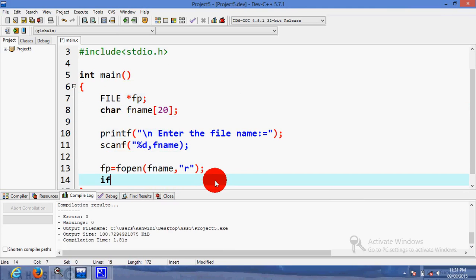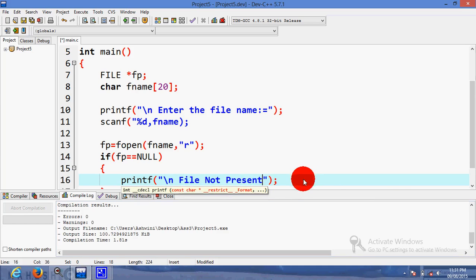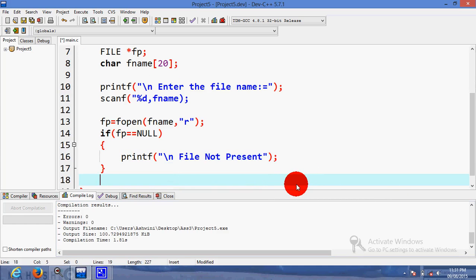So if the address in fp is equal to NULL, what is the meaning? File not present. That's why your file is not open.